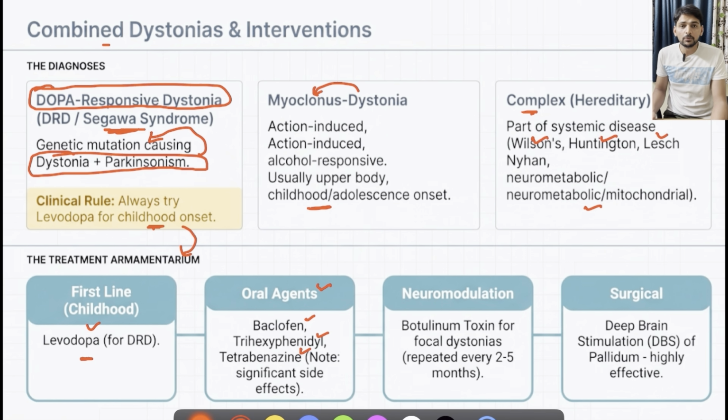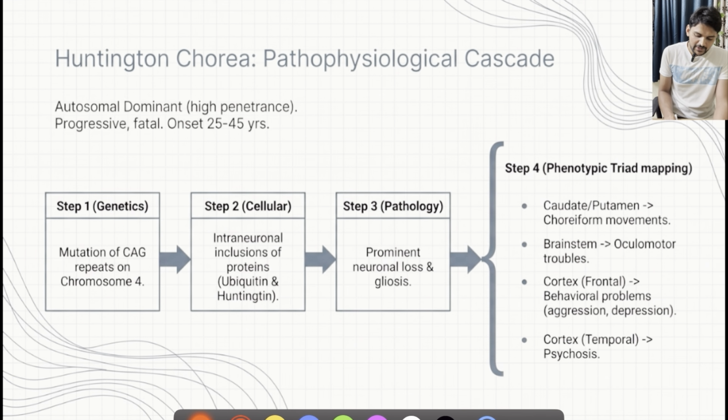The neuromodulatory and surgical treatment remains the same, that is injection of botulinum toxin or deep brain stimulation to that particular area might be helpful. Coming to the next movement disorder, that is chorea, these are dance-like purposeless movements mainly involving the limbs.